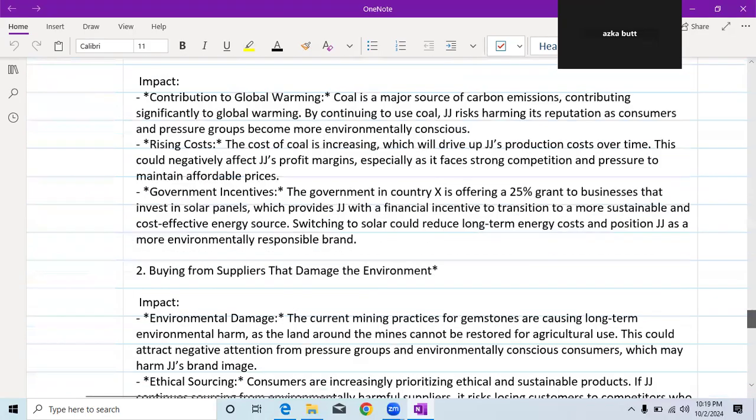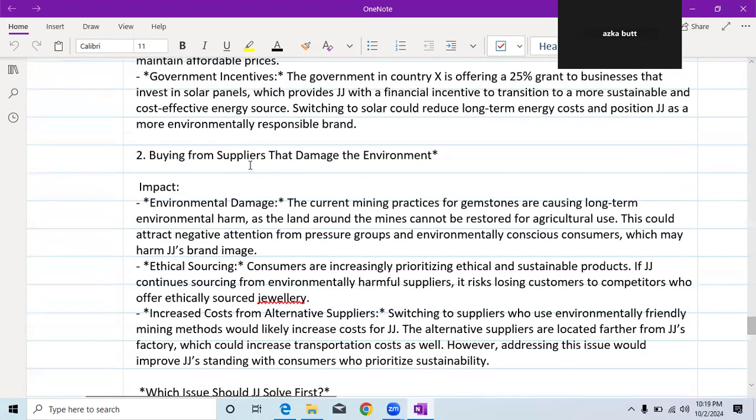And now let's see the impact of the second option, buying from suppliers that damage the environment. What would be its impact? The first impact is damaging the environment. Current mining practices for gemstones are causing long-term environmental harm as the land around the mines cannot be restored for agricultural use, and this could attract negative attention from pressure groups and environmentally conscious consumers, which may harm JJ's image.